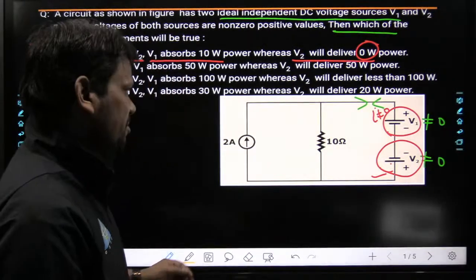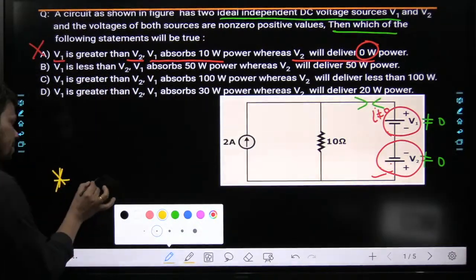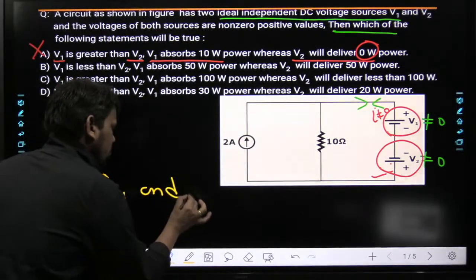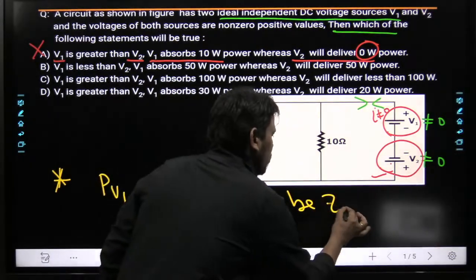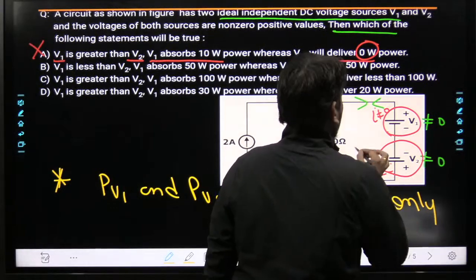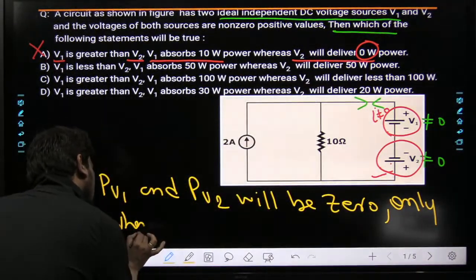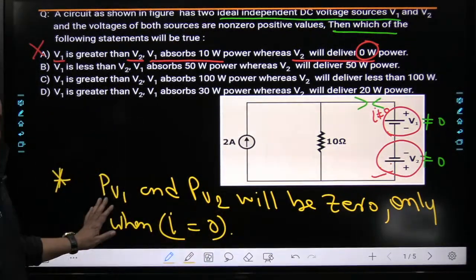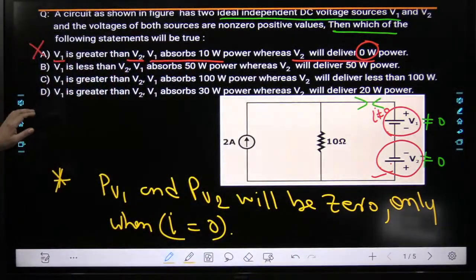Why? We have explained. So now, my dear friend, here we can write first thing, the power of V1 and V2 will be 0 only when I will be 0. Only when I is equal to 0. Hopefully this thing is clear. Done? Very nice. Now I want to ask you the next question, beta.